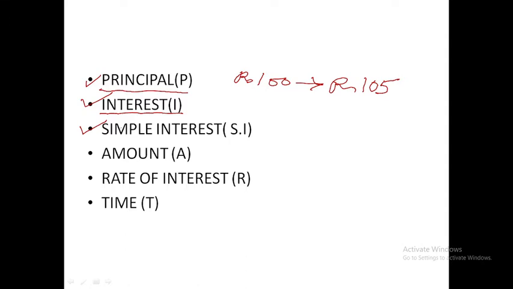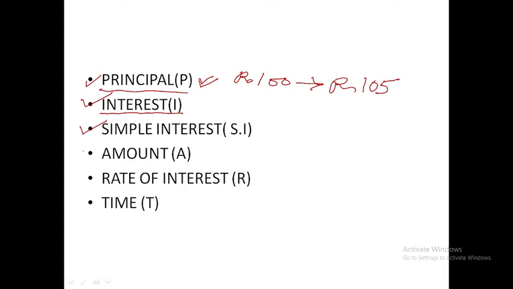When the interest is calculated only on the principal, and it is not calculated on the interest of the previous year, then that interest is called simple interest.